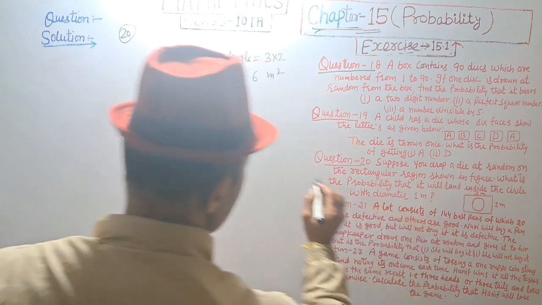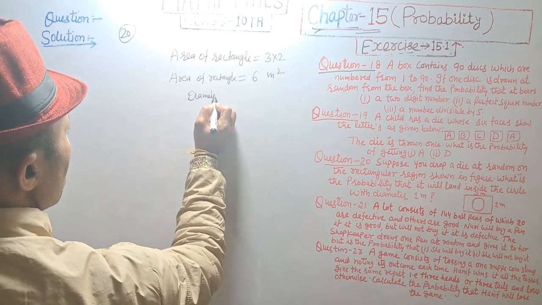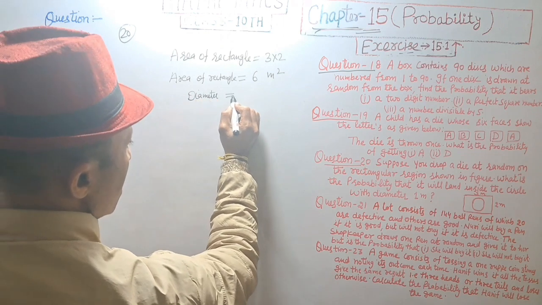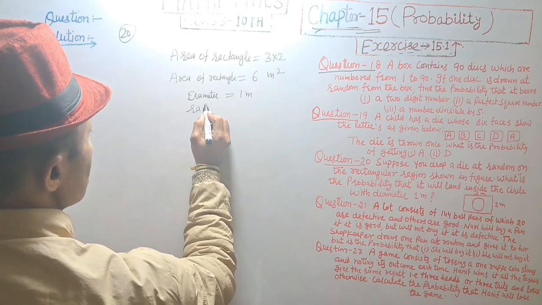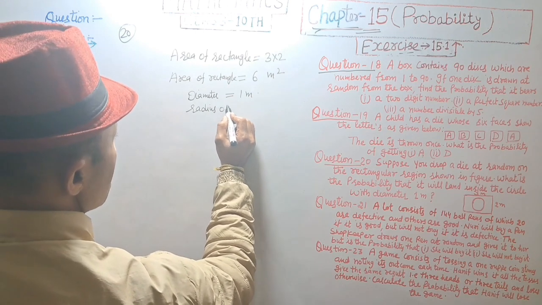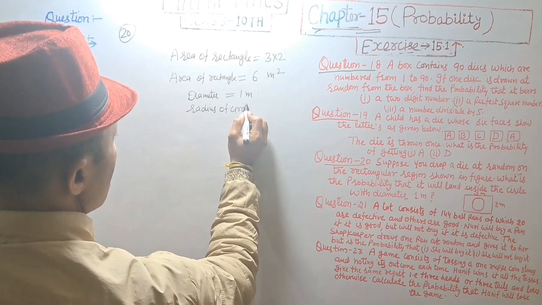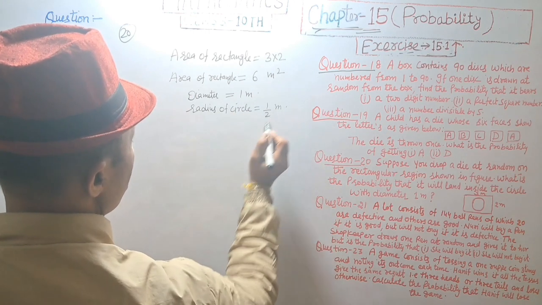And diameter, given diameter is 1 meter, and radius of circle is equal to 1 upon 2 meter.